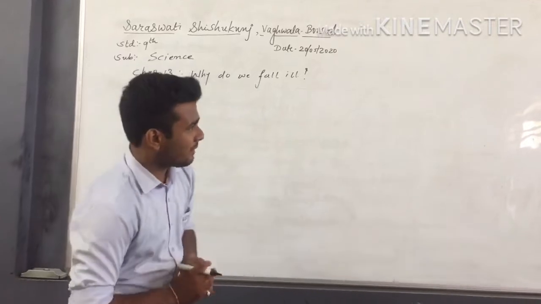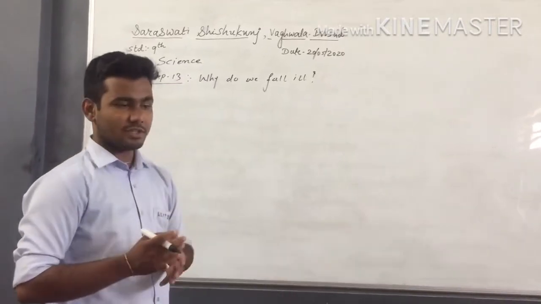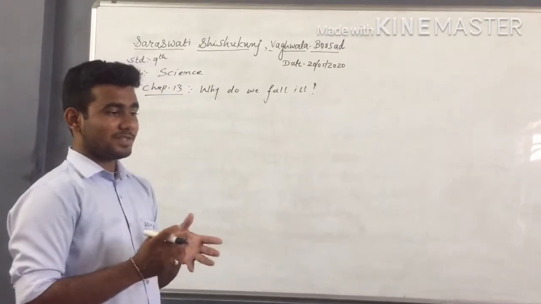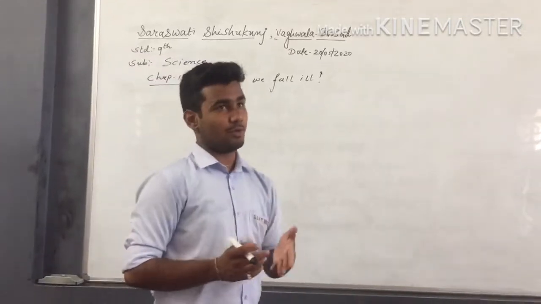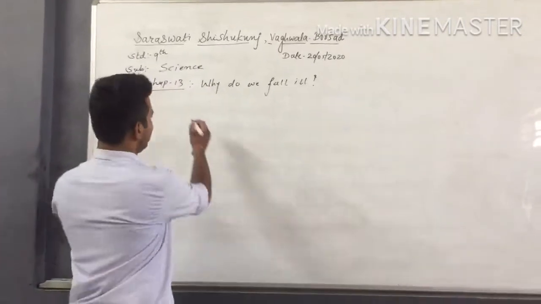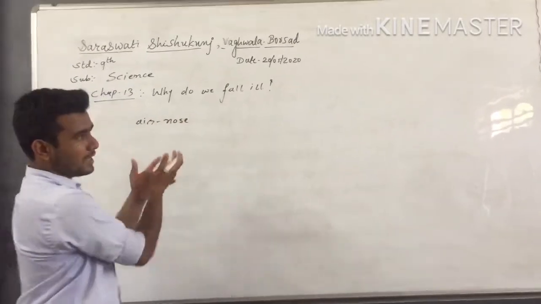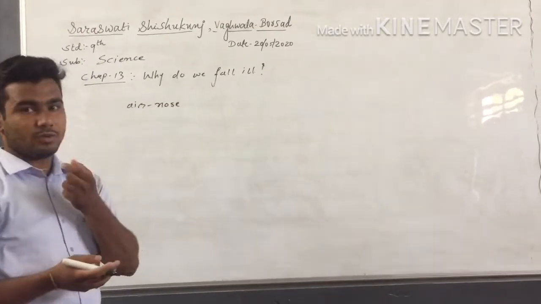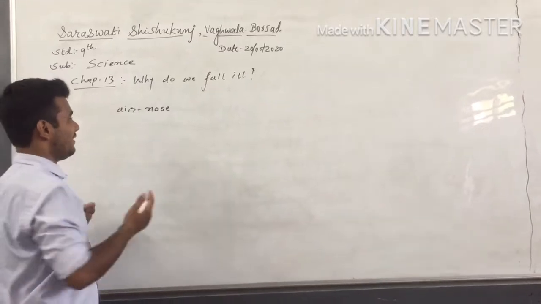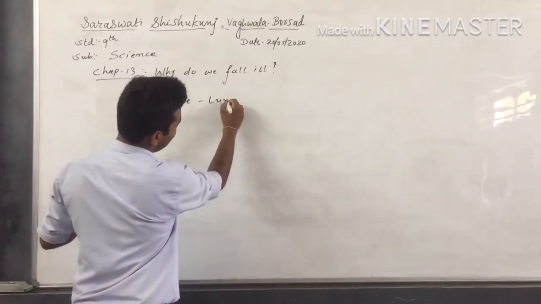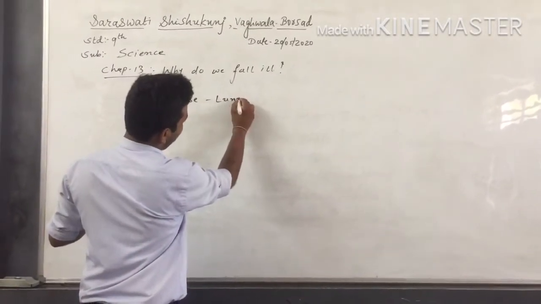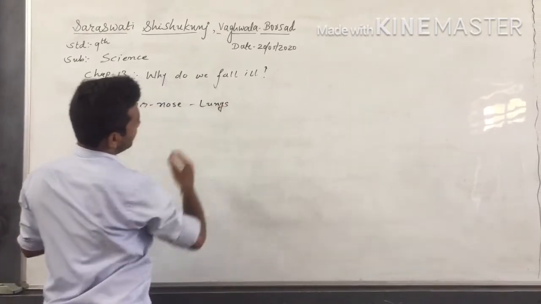If we talk about airborne diseases, which are caused by air, generally they get into our body through the nose. From the nose, through the pharynx and larynx, it is sent to our lungs, right?